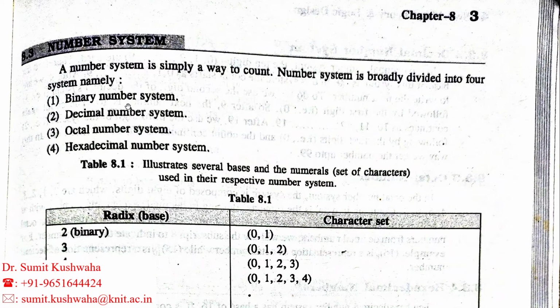For binary, there are only two numbers, 0 and 1, so its radix or base will be 2. For the decimal number system, total numbers are 10, so its base will be 10.